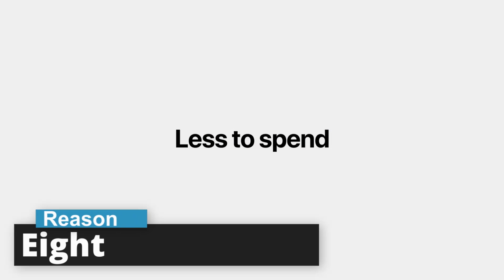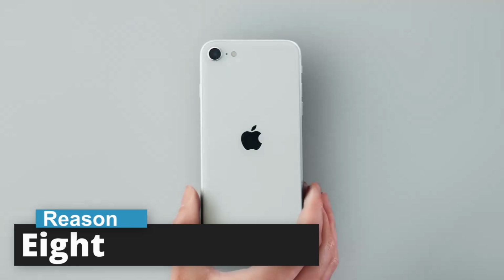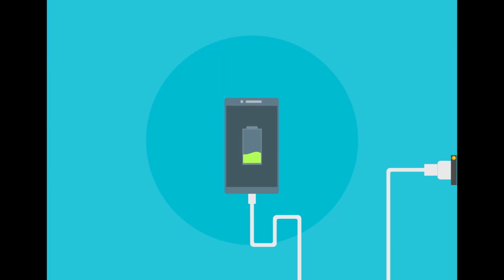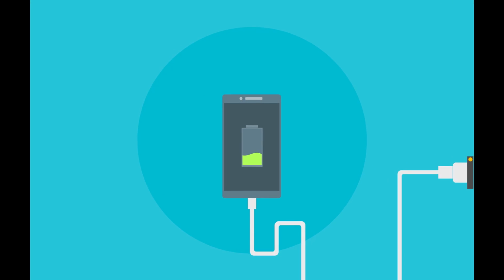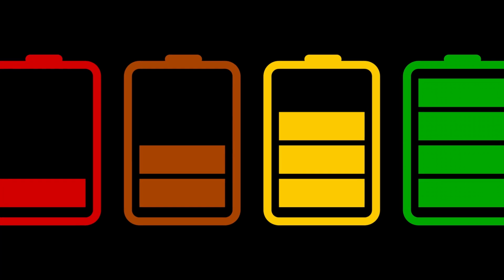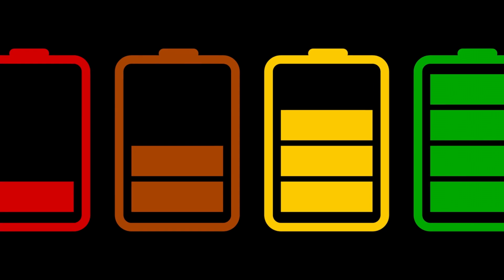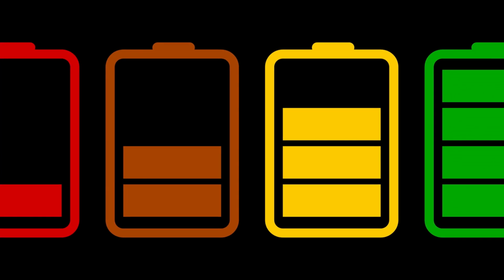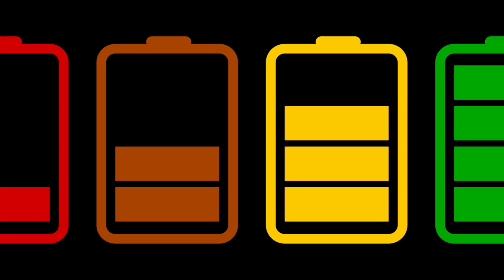Eighth one, if we talk about battery backup, then Apple always lags in battery capacity in their smartphones compared with that of Android smartphones. Apple always gives a smaller battery in their smartphones than Android. But Apple's off-screen battery consumption and Apple's idle time battery consumption is very low compared with that of Android smartphones, which otherwise gives their smartphones better battery backup.